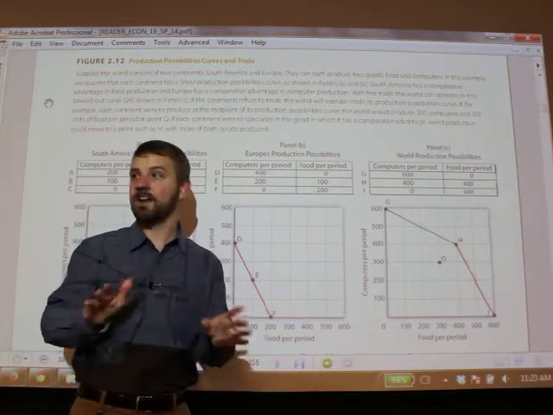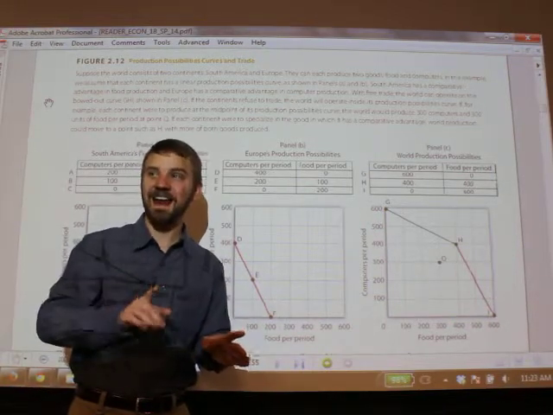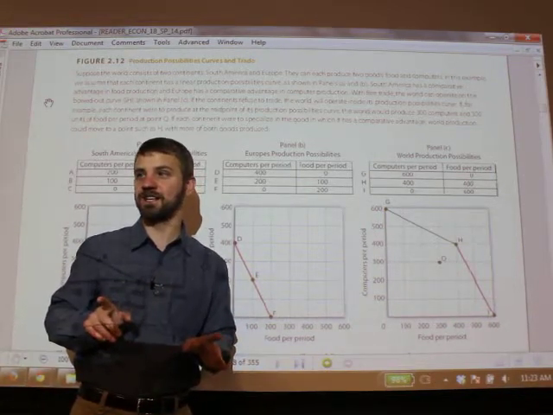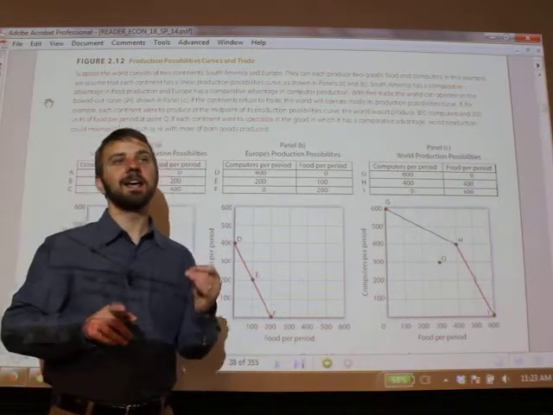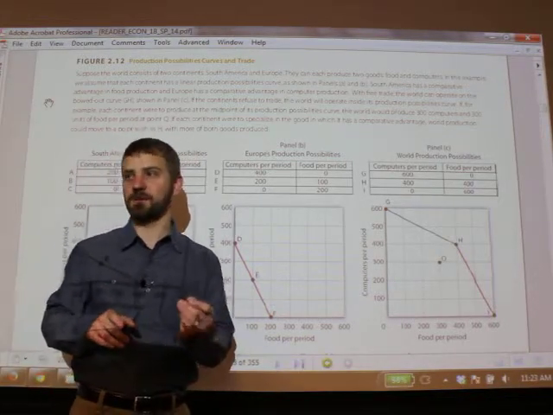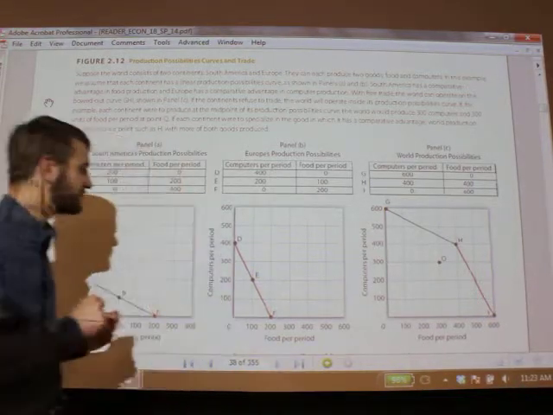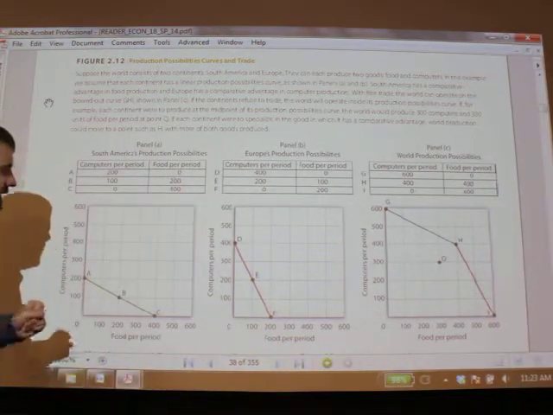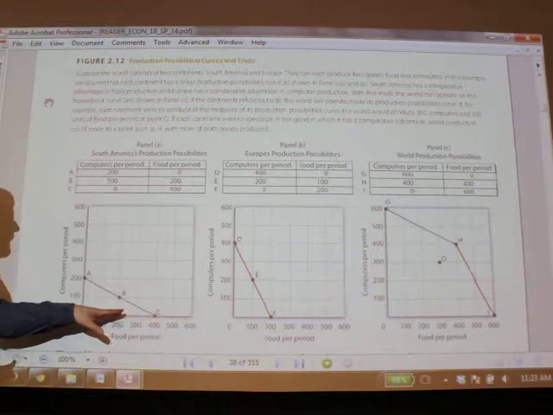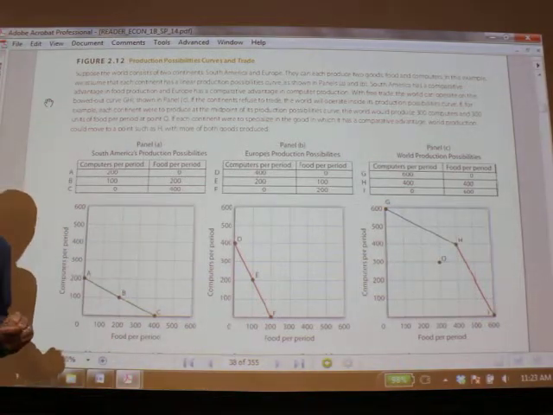You can be better at everything, but you cannot have a comparative advantage in everything. That's a key insight. Everybody has a comparative advantage in something. Okay, so South America is going to produce food. Europe's going to produce computers.